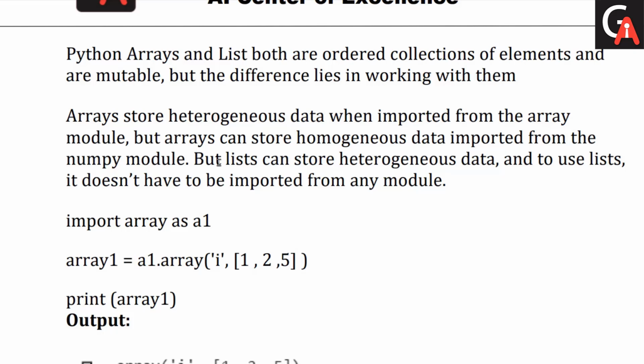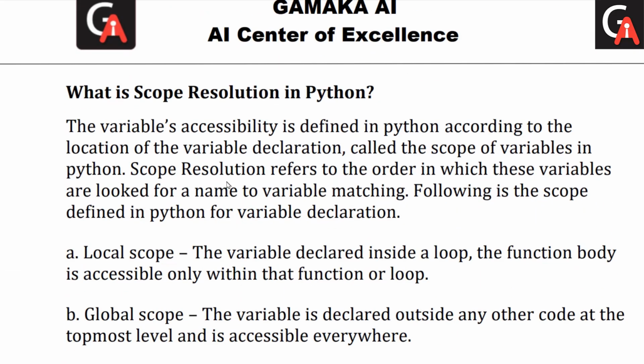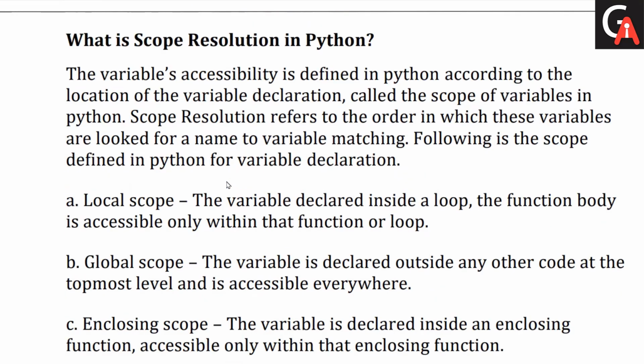Clear? So this is what we have with respect to arrays and lists. Basically, arrays can take only homogeneous elements and a list will take heterogeneous elements. Performance-wise, the optimization is different, with respect to memory management as well. Clear? So next question we have for the day, and this is the last question we have right now.